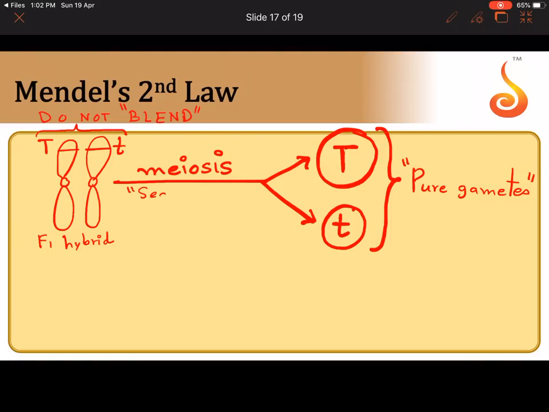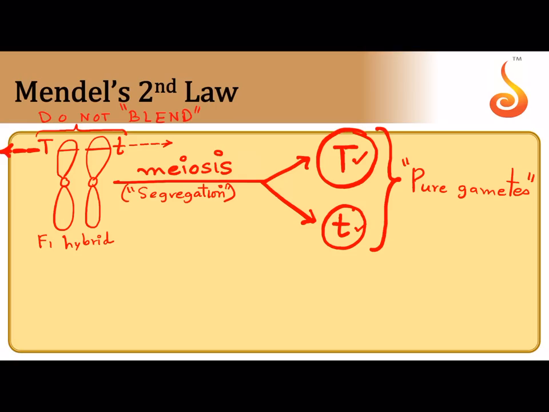Because during meiosis, a process called segregation happened. During segregation, capital T goes in one direction and small t goes in the other. They are no longer a pair. See, they became single. Did you understand? So this is Mendel's second law, that even though capital T and small t remain together, they do not blend. Let me write the statement of Mendel's second law here.